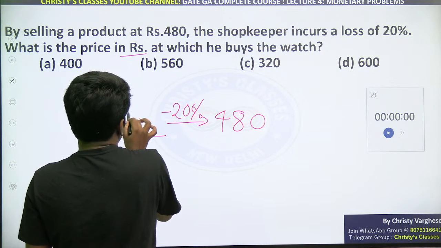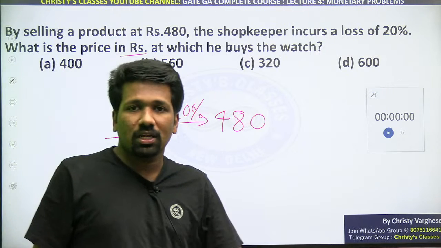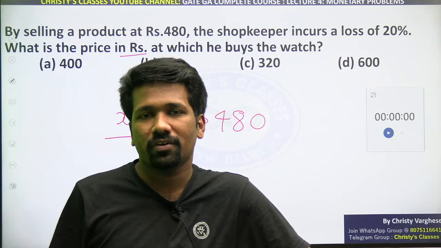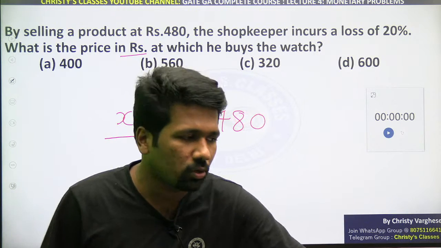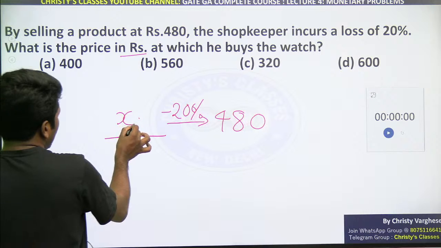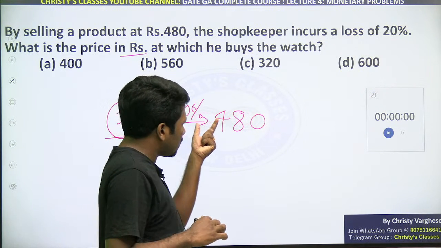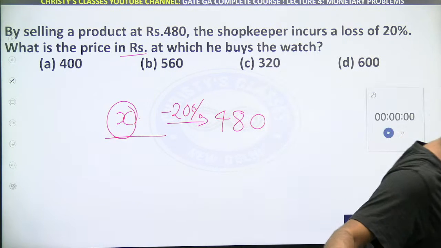That means this initial money X, just same as previous question. Previous question में profit हुआ था, यहाँ पे loss हो रहा है. That's the only difference. प्रॉफिट हो रहा तो उतना एक्स्ट्रा मिल रहा है, लॉस हो रहा तो उतना कम मिल रहा है. That's the only difference. So if X is the investment which is what we need to find, उसका 20% लॉस होके बचा हुआ अमाउंट 480 है. तो X क्या है? That is the question.